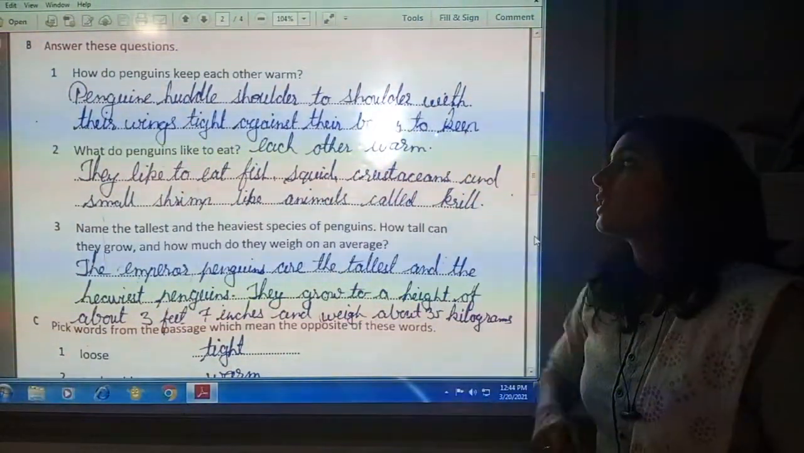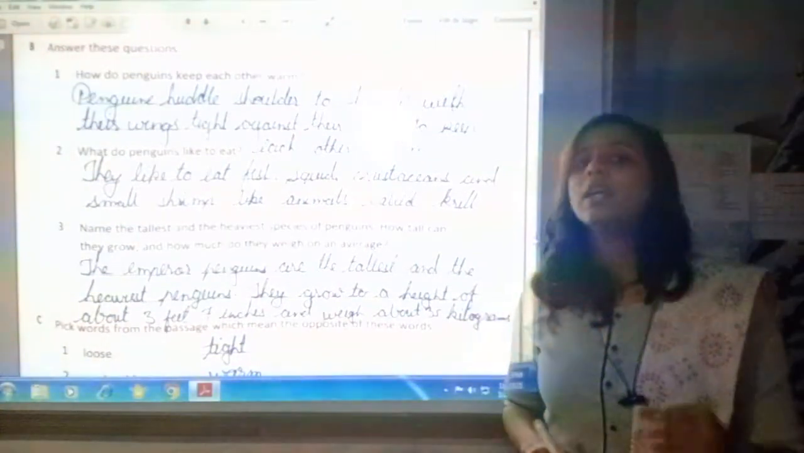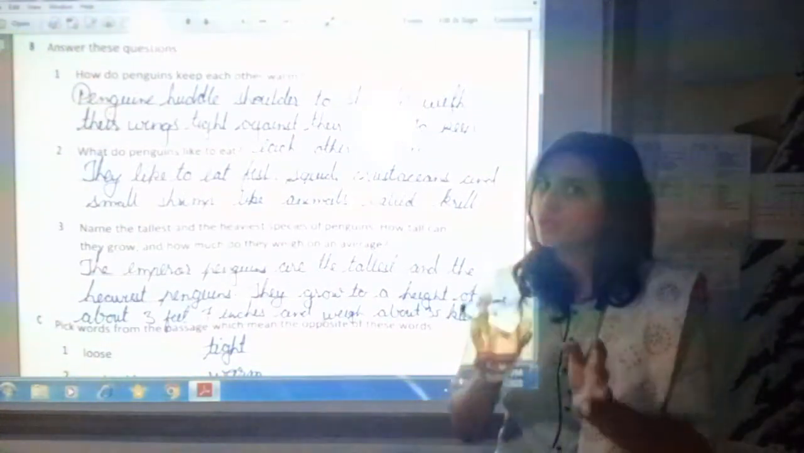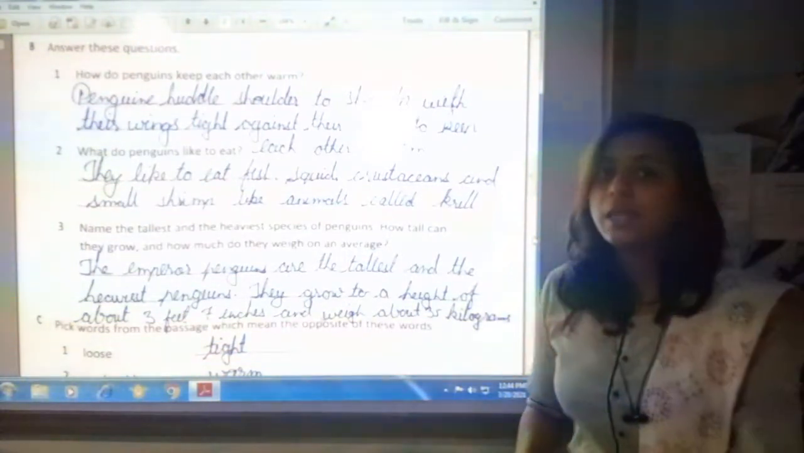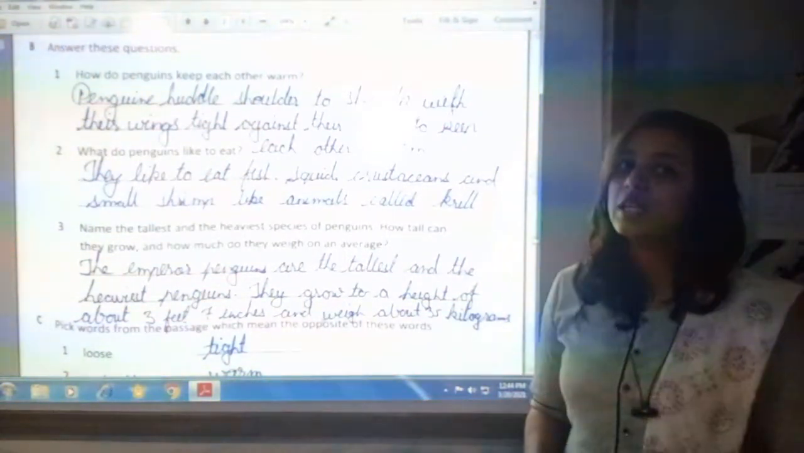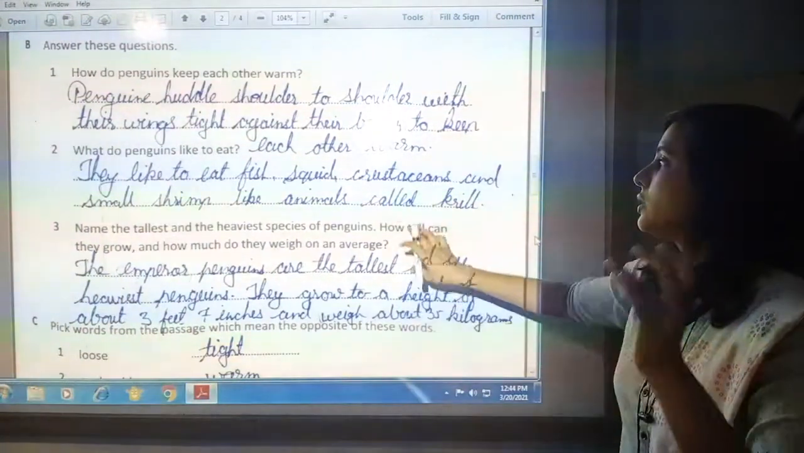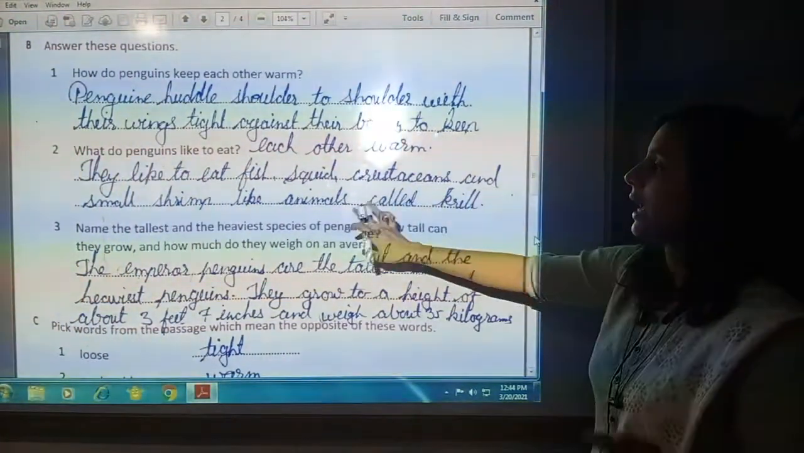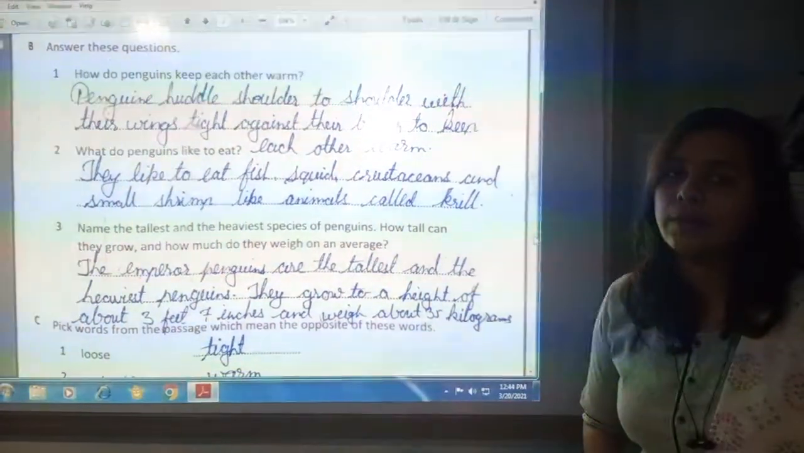What do penguins like to eat? As they spend most of their time underwater, they like to eat fish mostly. But other than fish, they like to have squid, crustaceans and krill. So the answer is they like to eat fish, squid, crustaceans and small shrimp-like animals called krill.